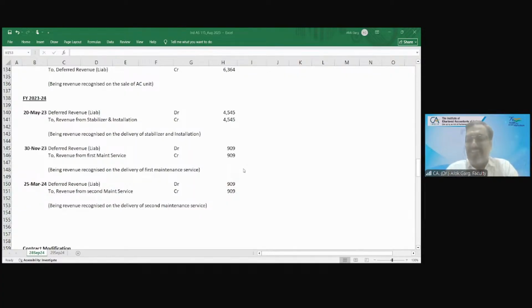Sir, one thing, in case a maintenance service is availed, for booking the cost, what will be the journal entry in that case? For example, Sir, maintenance service is availed by the customer, and then what will be the entry for booking the cost, the expense of that maintenance service? Cost of expense. Yes, sir.